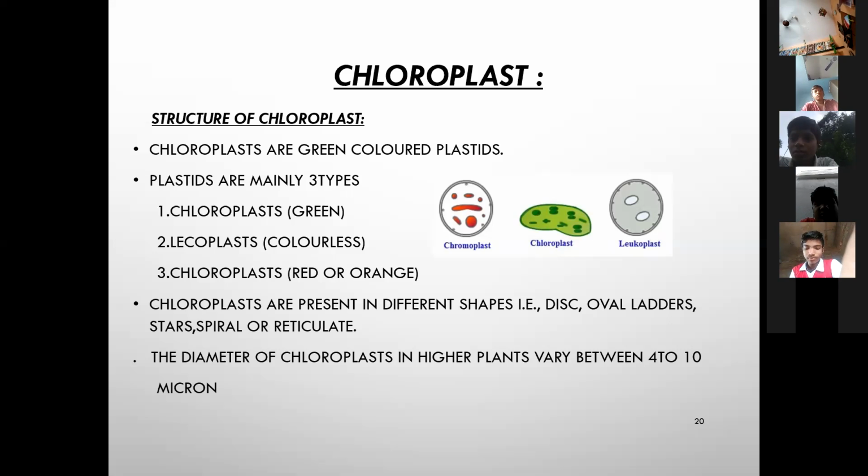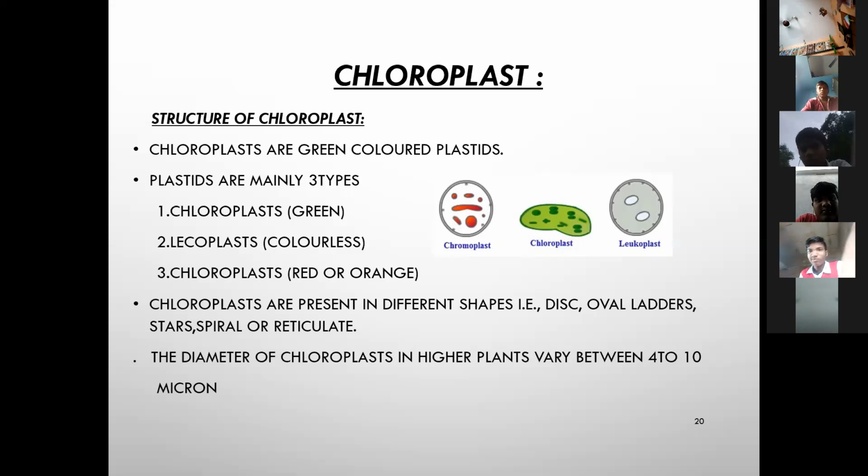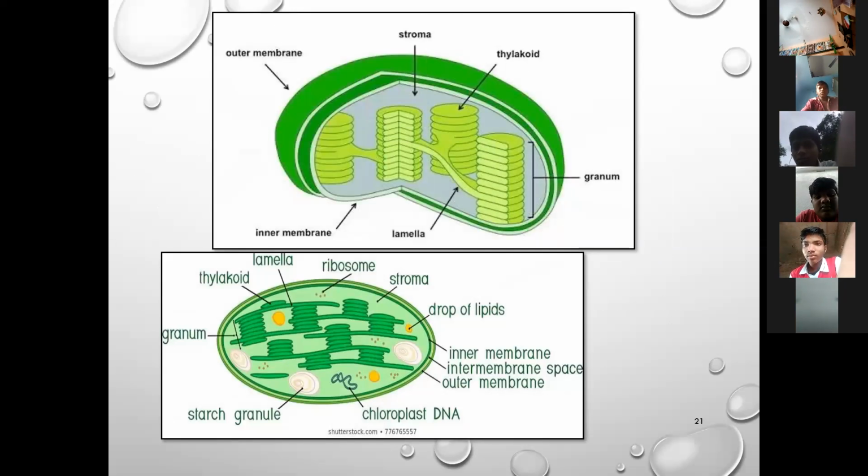Mitochondria are two-membrane-bounded organelles, and the nucleus is also membrane-bounded. The plastids are also membrane-bounded organelles.